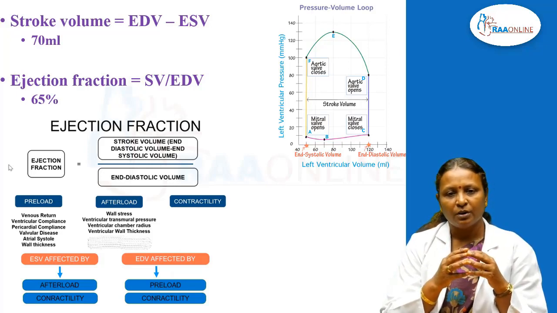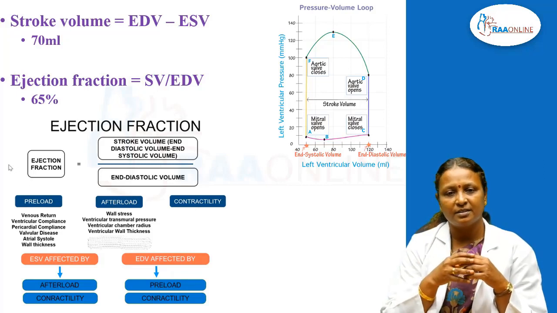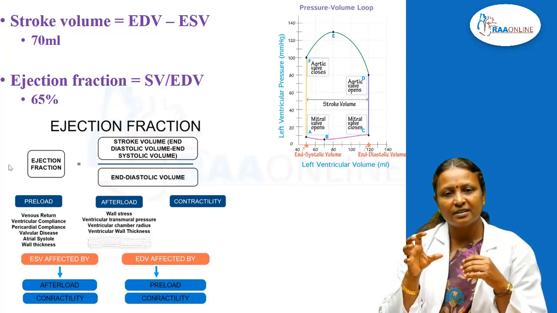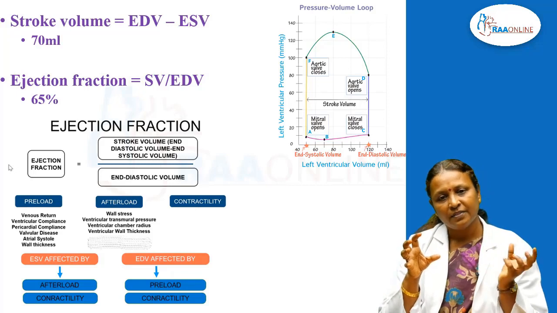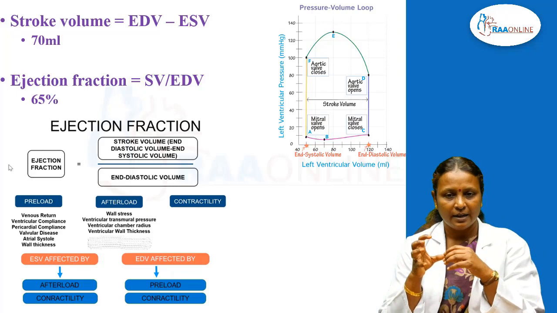Coming to afterload, it represents the wall stress, the ventricular transmural pressure, the ventricular chamber radius, and the ventricular wall thickness is again one factor. Afterload is mainly decided by the peripheral resistance. When the peripheral resistance is more, then the amount of blood ejected into the circulation will be less.